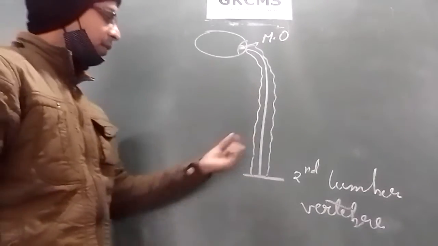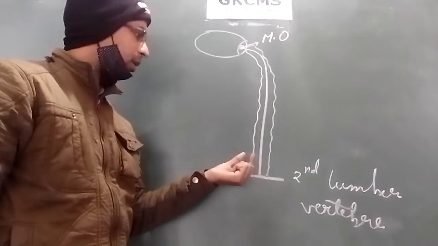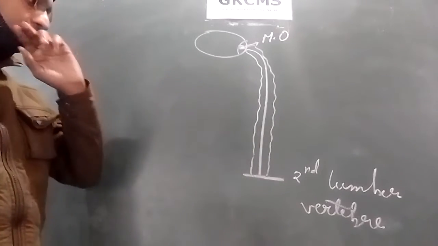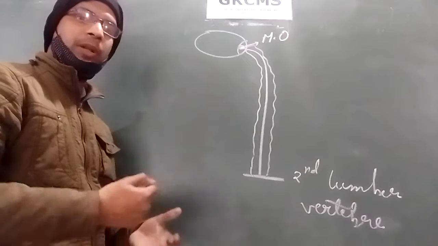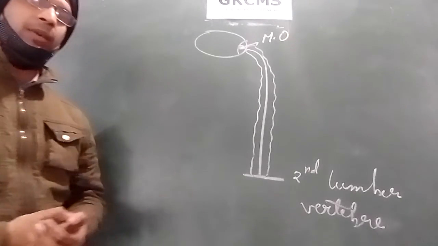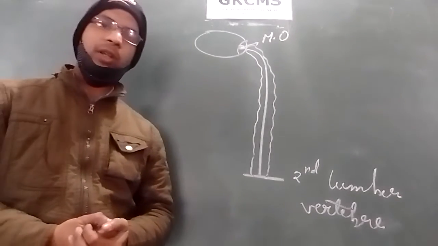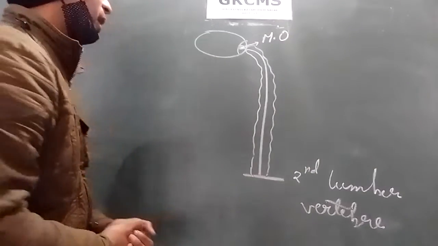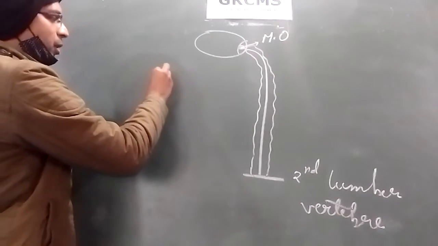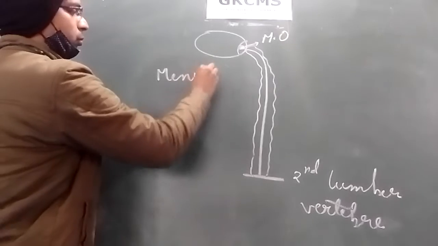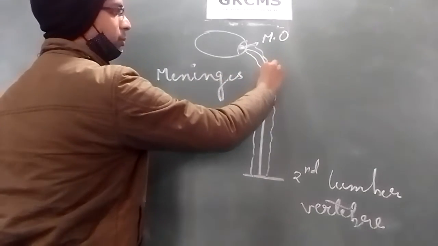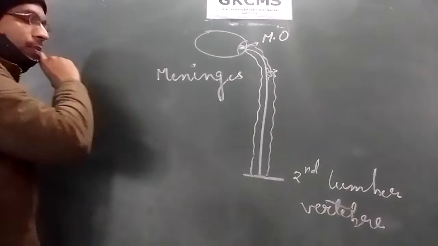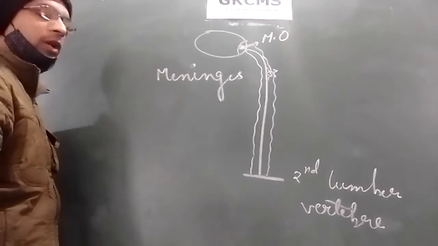It is a very sensitive structure, and just like the brain, for its protection nature has provided us three membranes. The spinal cord, just like the brain, is covered by three coverings, and these coverings are called meninges. Remember this thing, three meninges cover the spinal cord: piameter, arachnoid and durameter.